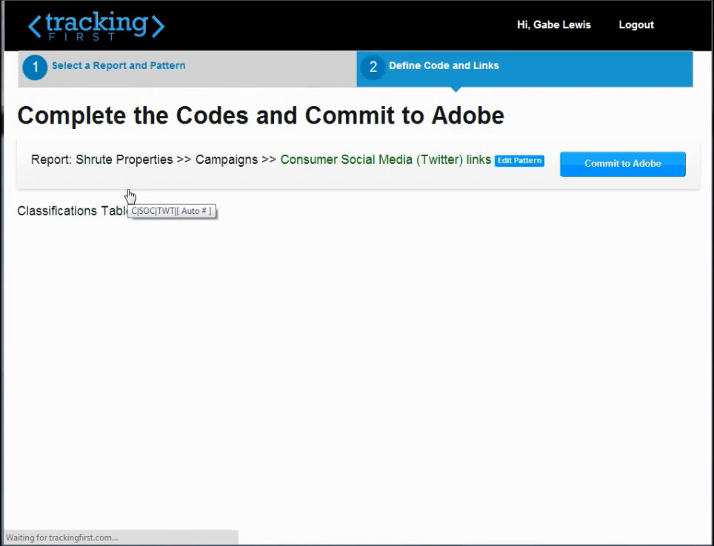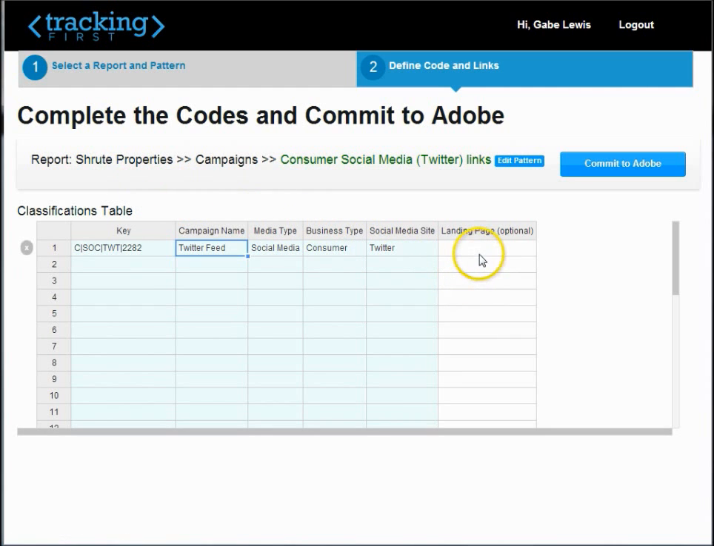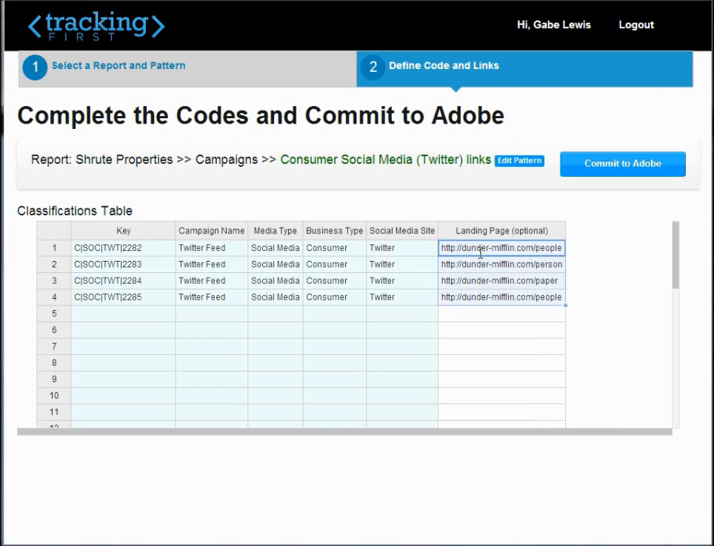In this example, the Twitter links pattern has been prepared to the extent that all Gabe needs to do is enter landing pages for his campaign, and Tracking First does the rest. The new key values are created automatically, as are all of the appropriate classifications. Once the data is committed to the analytics vendor, Gabe will receive the links fully assembled and ready to be deployed.